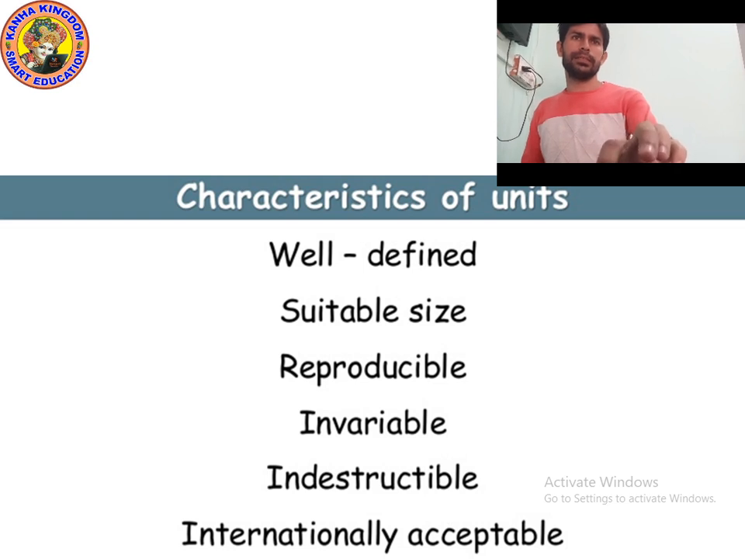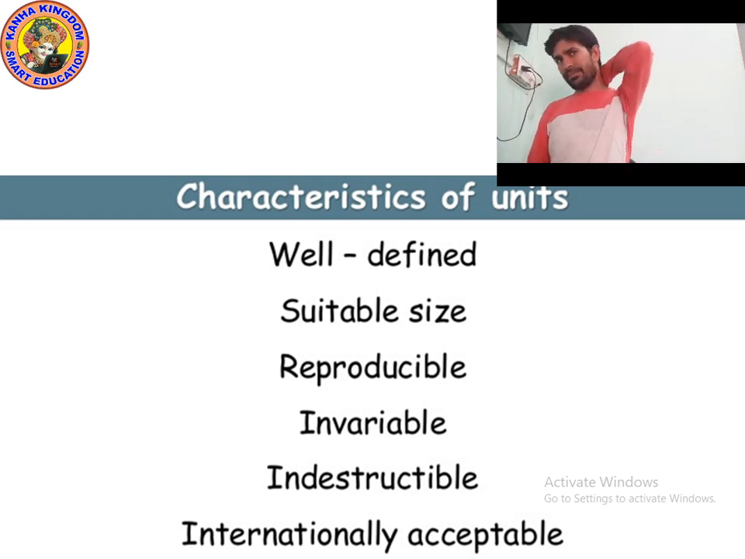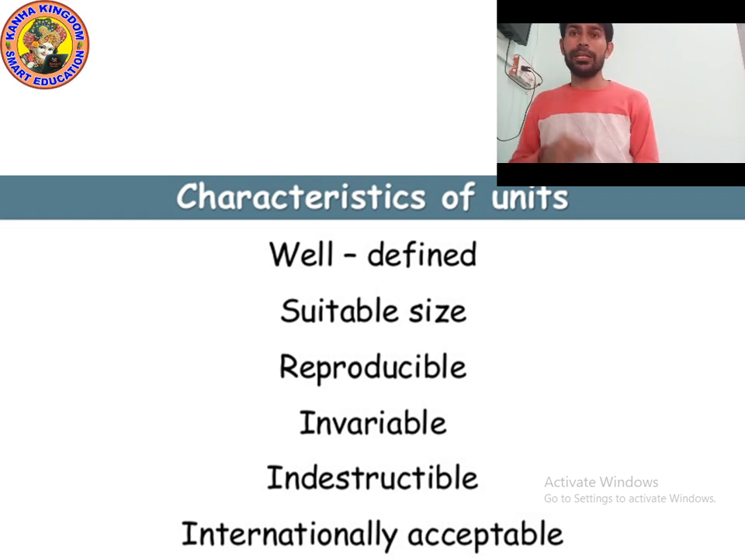First characteristic is well defined. Yes, a unit is well defined. It shows the actual value. For example, what is the value of 1 kilogram? 1000 grams. So it is well defined.